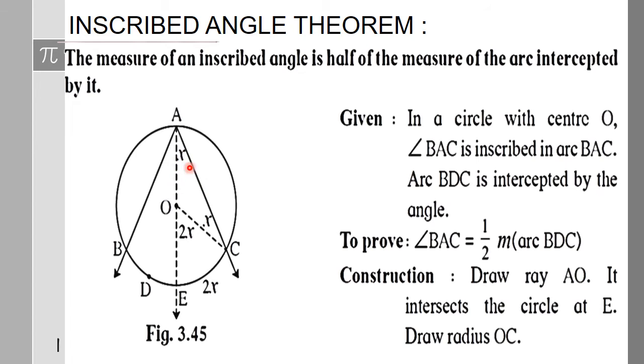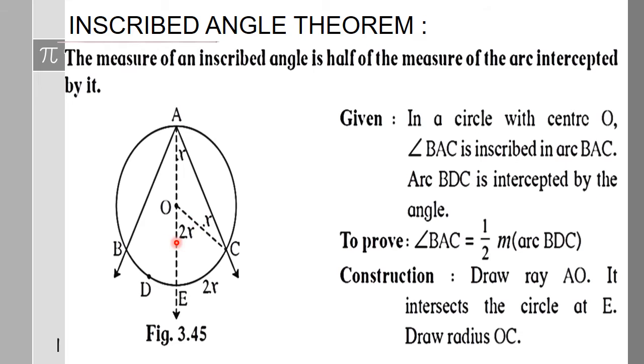Now if OAC and OCA are both of equal measure, say x degrees, then angle COE is the exterior angle of the triangle. By the exterior angle property, the measure of an exterior angle is equal to the sum of the remote interior angles. For this exterior angle, the remote interior angles are angle A and angle C. So x plus x will be 2x, and this angle is of measure 2x.